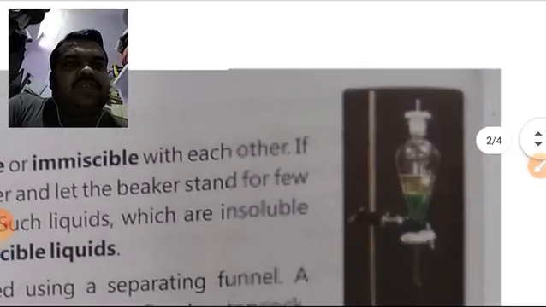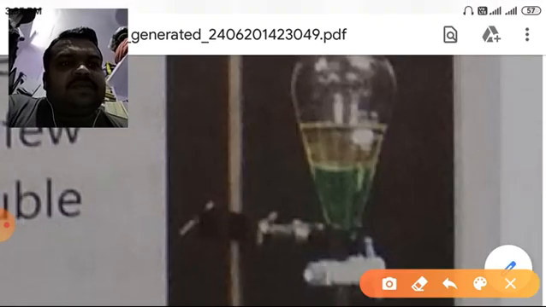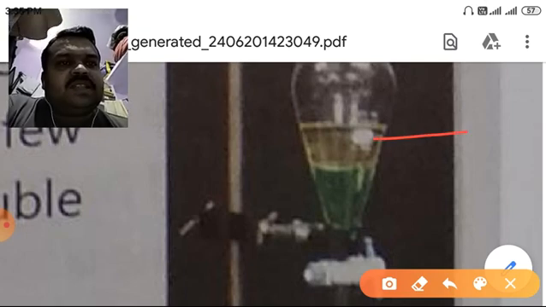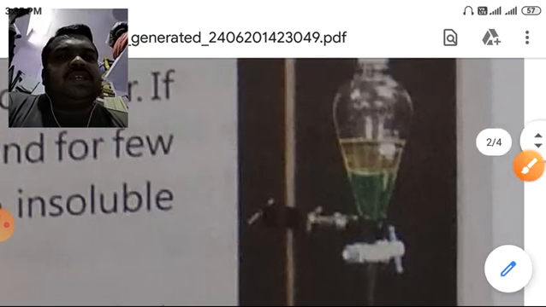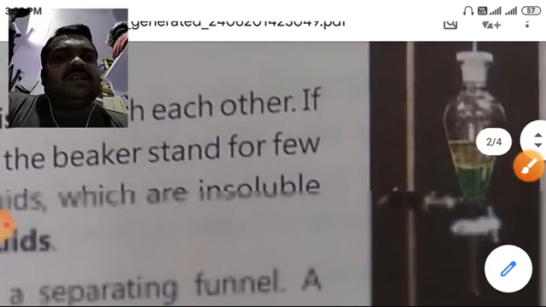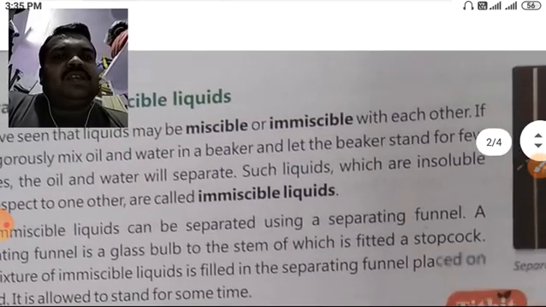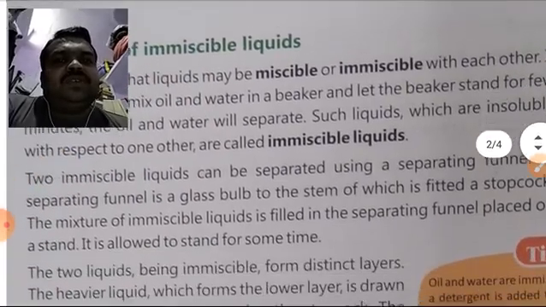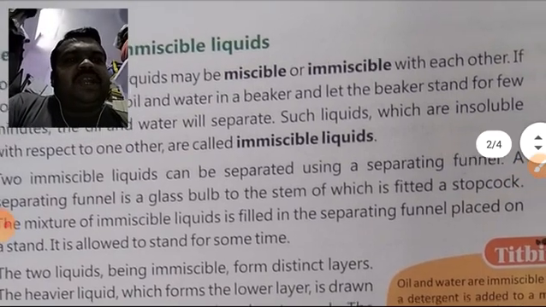As you are looking here, you can see the two layers of the liquids. This is the upper layer, this is the lower layer. So these two liquids are immiscible with each other, which means oil and water are immiscible liquids. Two immiscible liquids can be separated using a separating funnel.